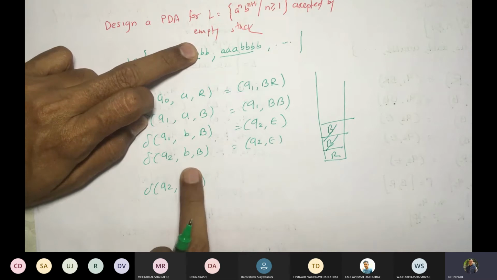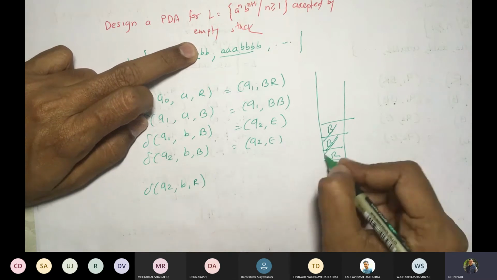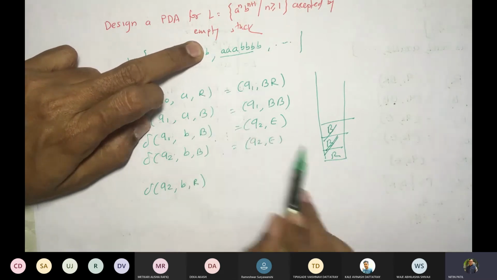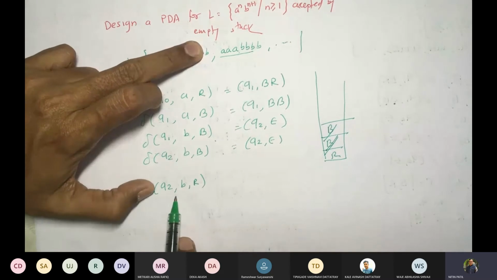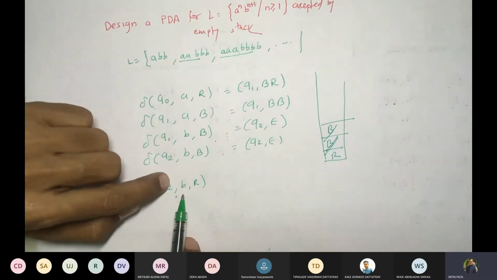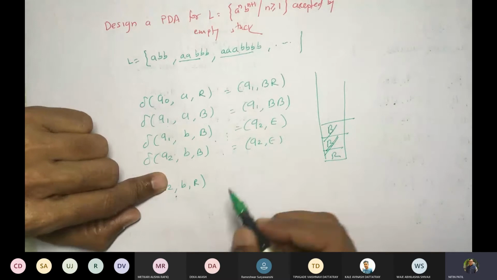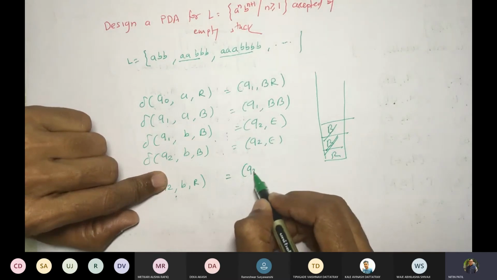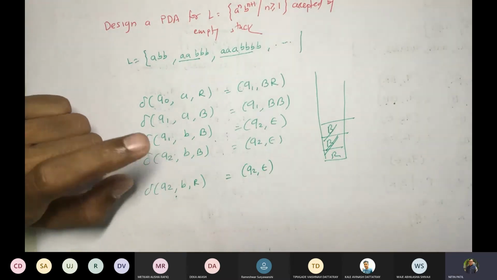Now the next B. Q2 B B. This also gets popped. Now this remains: Q2 B R. Correct? This will remain. Now if we want to accept this, we should enter by emptying the stack. So you write Q2 epsilon. Done. Your solution is done.